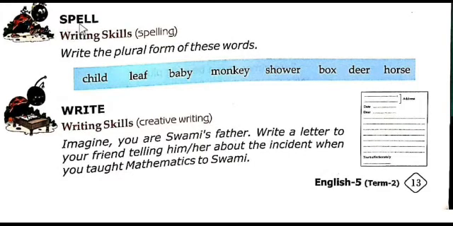Now let us go to the next title, that is spell, writing skill. Here write the plural form of these words. The words are given in the box, so read those words and write the plural form. First one, child. The plural is children. Leaf, L-E-A-F, plural is leaves. Baby, plural is babies.